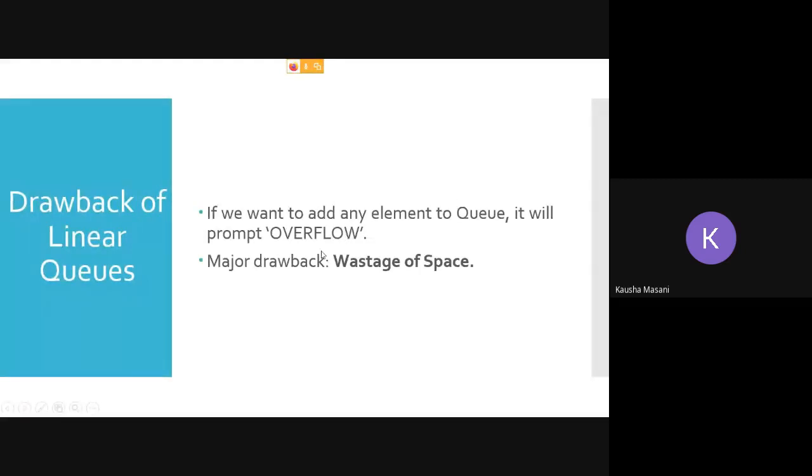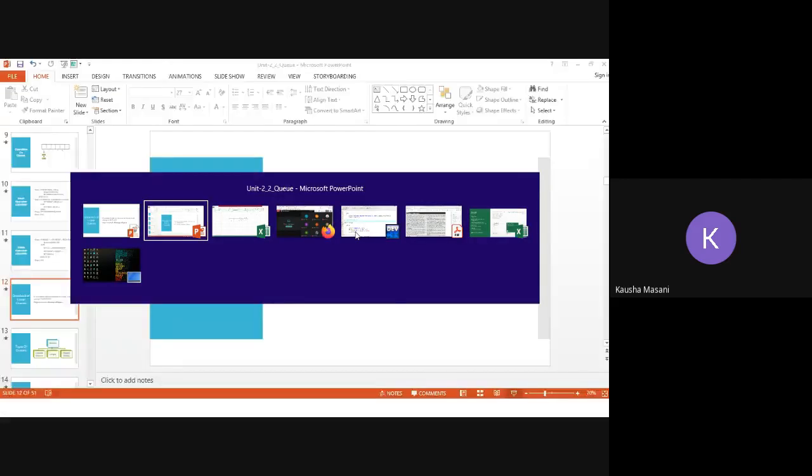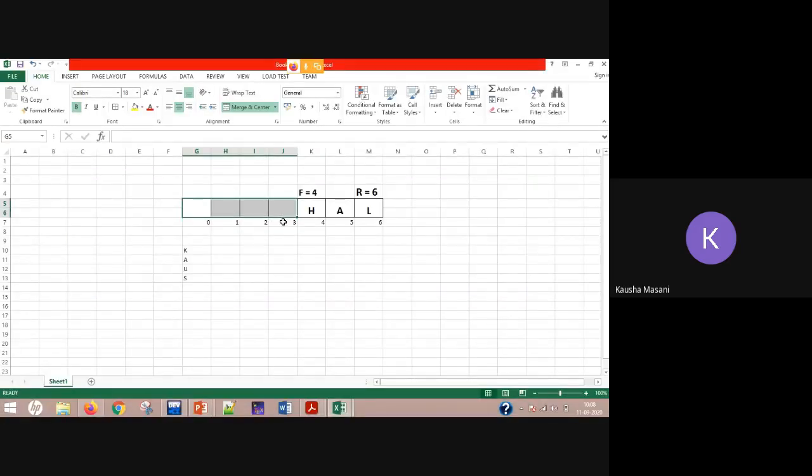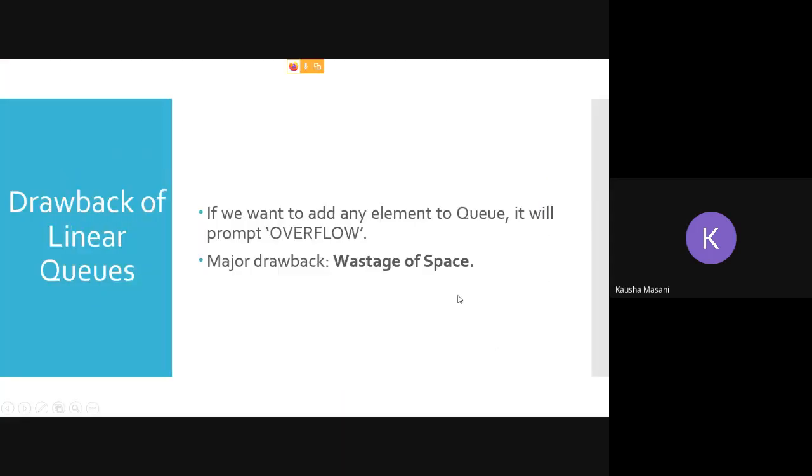Though it is telling you the correct thing. Once it reaches the max size, it is telling you the correct way, that there is no space to enter a new element. But if we see logically, then actually there are spaces to add. But because there is no mechanism to go back again to the 0th index or 1 or 2 or 3, wastage of space is coming into the picture. Now you understood what is the drawback of linear queue?